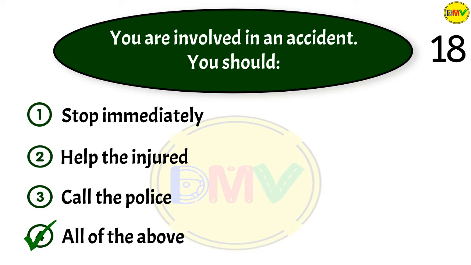The correct answer is 4. If involved in an accident, you should stop your vehicle immediately. If possible, move the vehicle out of the way of traffic. Call the nearest police agency and ask for an ambulance, if necessary. Do not move the injured unnecessarily, but attempt to stop severe bleeding with direct pressure. Wait for emergency vehicles to arrive.